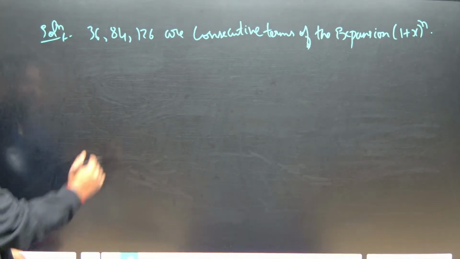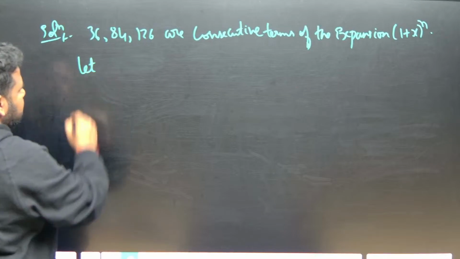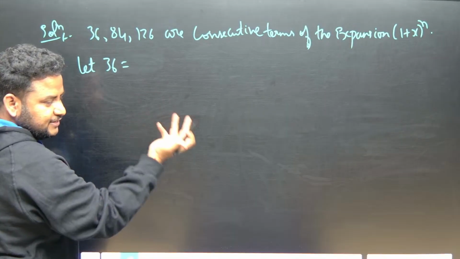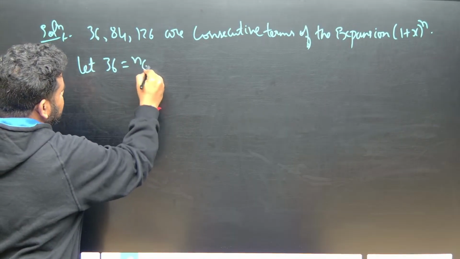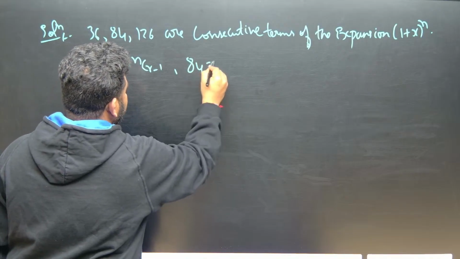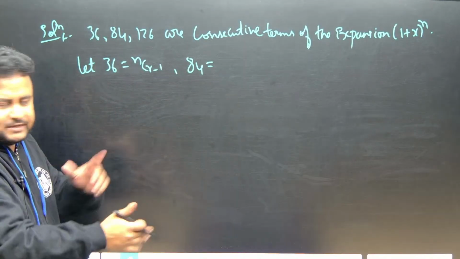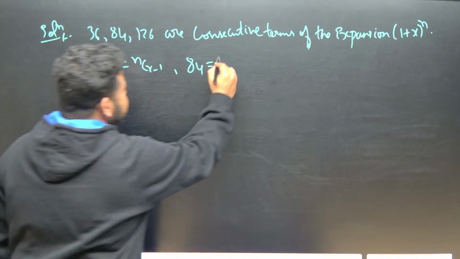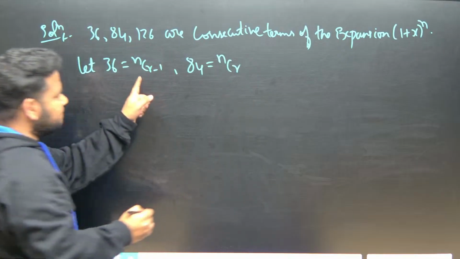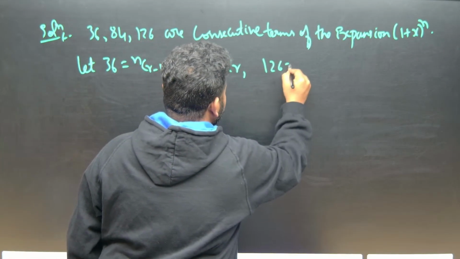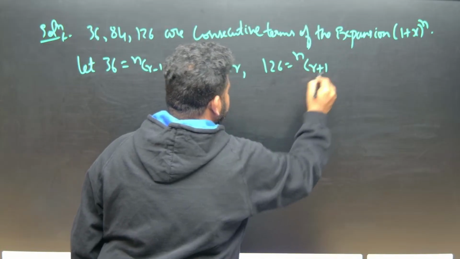Next, same as the previous question, let 36 be equal to nCr minus 1, or anything. Let us take it as nCr minus 1. What about 84? This is the next term. Consecutive means this is term number 2, so the next will be term number 3. So this will become nCr, since r minus 1 plus 1 means r. And 126 will become nCr plus 1, correct?